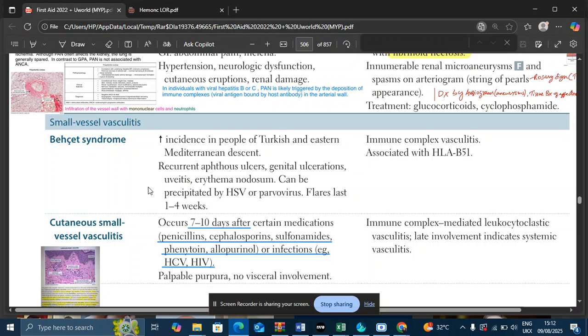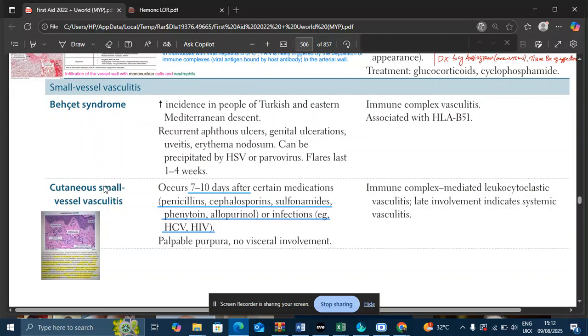Okay, Behçet syndrome can be precipitated by herpes simplex virus infection or parvovirus. Flares last 1 to 4 weeks. Okay, the important points related to Behçet syndrome are Turkish and Eastern Mediterranean descent and the patient's presentation: aphthous ulcers, genital ulcers, uveitis, and erythema nodosum.